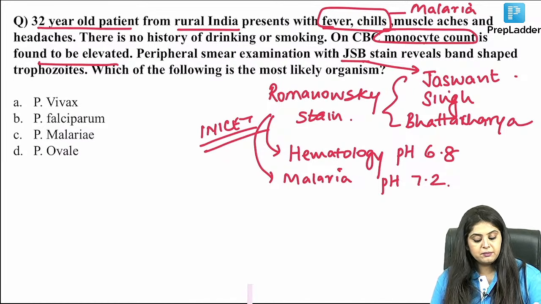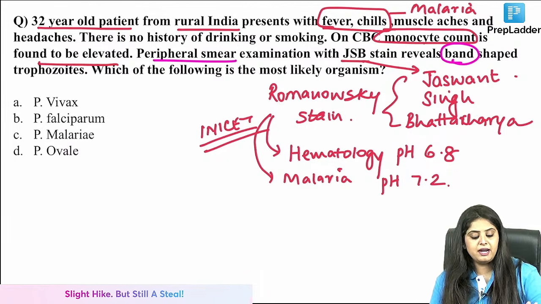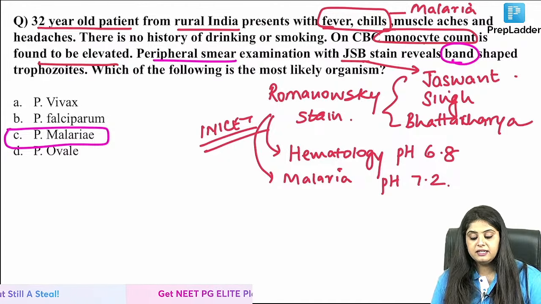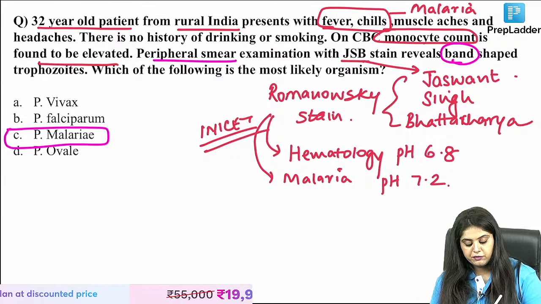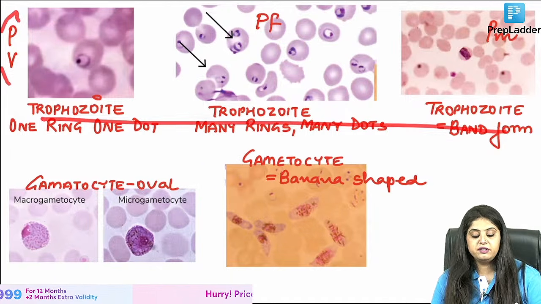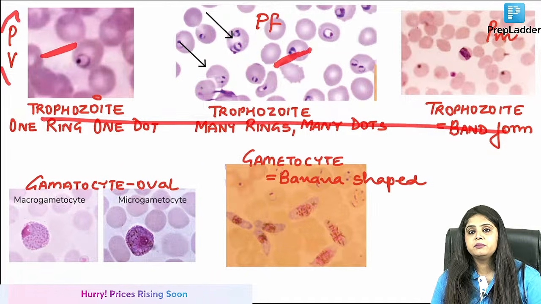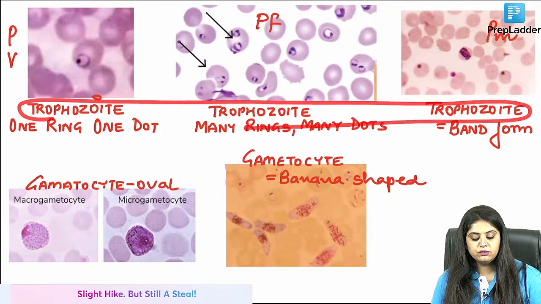Now the story is finished. Now I come to the peripheral smear showing me band shape. Ma'am, band, Plasmodium malariae, malaria. So what are you going to do? You are now going to see all the photos before you end today's class. I have given you the photos of all the ring forms. This is the ring form of vivax, of falciparum and of malariae. What is the ring form known as? The ring form is known as trophozoite.